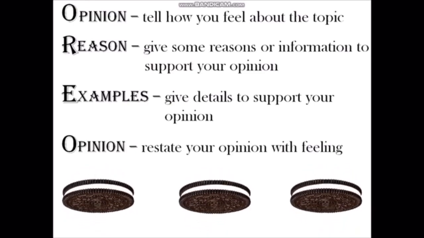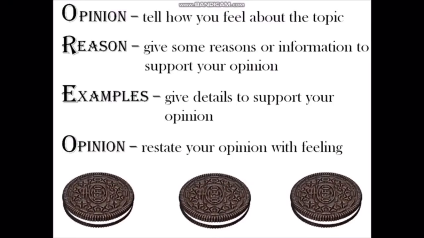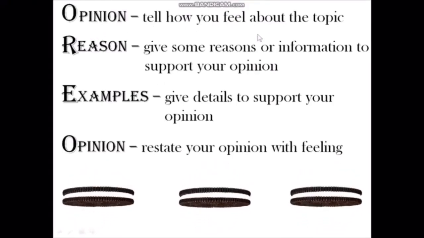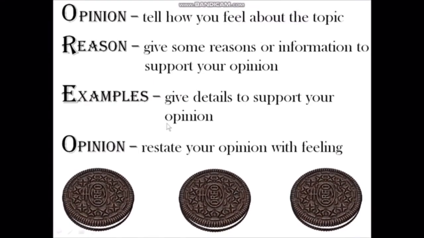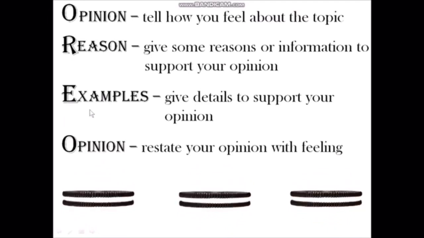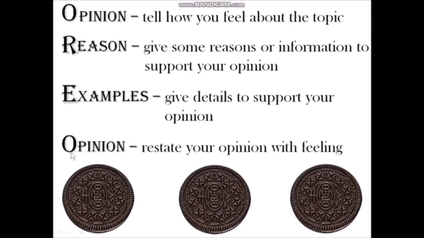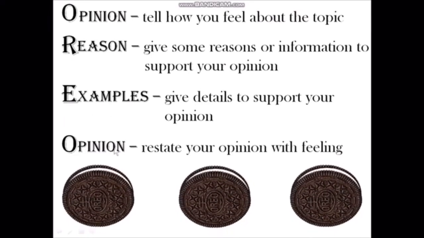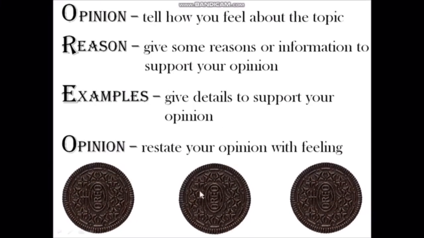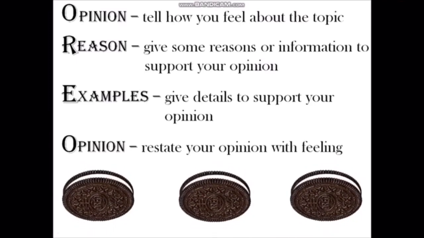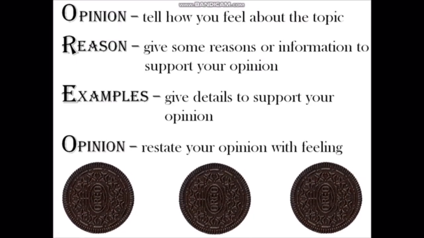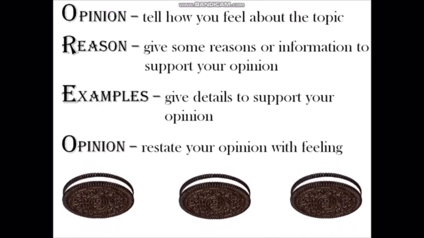You're going to restate the same sentence which you have written here, okay? So, O for opinion, R for reason, E for examples, and again O for opinion. So this is the Oreo for opinion writing. Remember opinion writing? Like that you should remember Oreo.